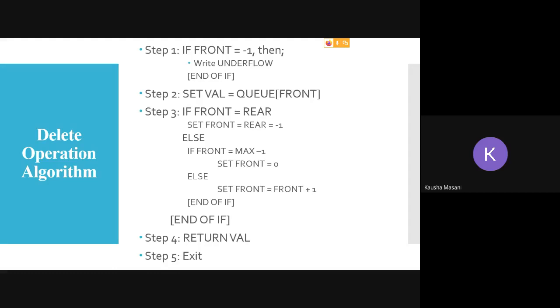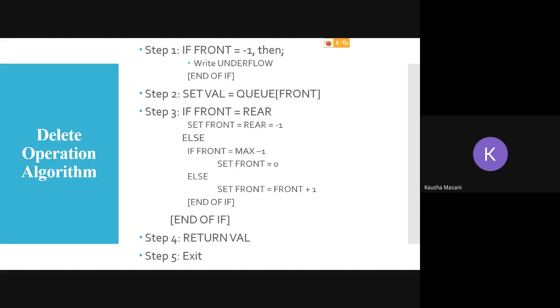Then we check various scenarios, because we have to increment front for a DQ operation. First scenario: if front is equal to rear, that means my queue is entirely empty, so I reset front and rear back to -1.